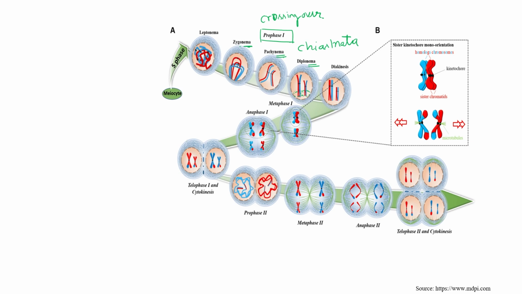Okay, what is the peculiar character of zygotene? Bivalent formation. Okay, in pachytene, the tetrad is formed, means sister chromatids separated out. So these are the main events that occur at each sub-phase of prophase 1.